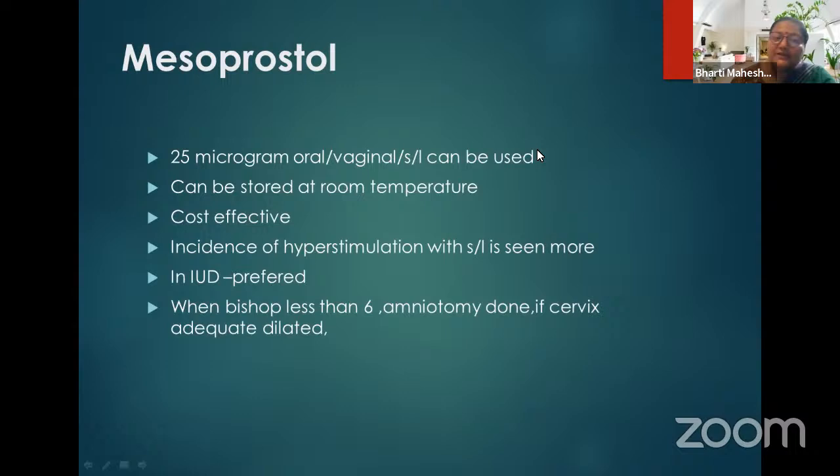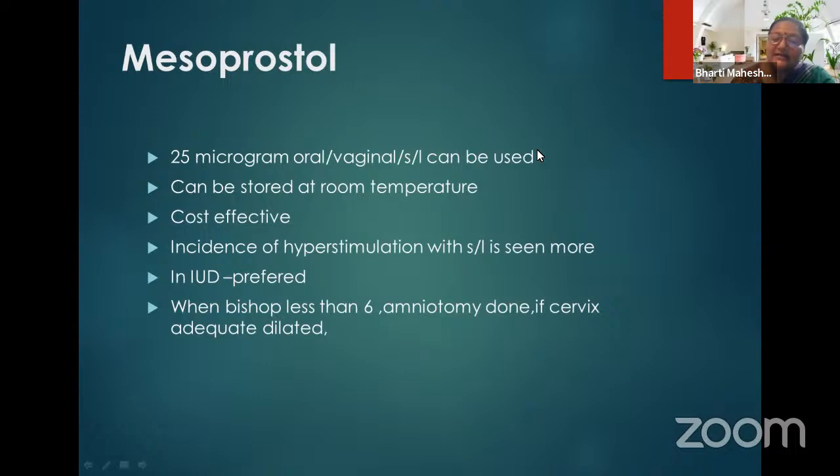On the other hand, PGE1, another prostaglandin, is used as misoprostol. We all know that it is used in term or near-term pregnancy, 25 micrograms vaginally or orally. It can be stored at room temperature, which is its advantage, and it is cost effective. The incidence of hyperstimulation is seen more if it is given sublingually, and it has to be given judiciously in the scarred uterus. Even the WHO does not recommend misoprostol in term pregnancy with a scarred uterus. In intrauterine death, it is definitely preferred.